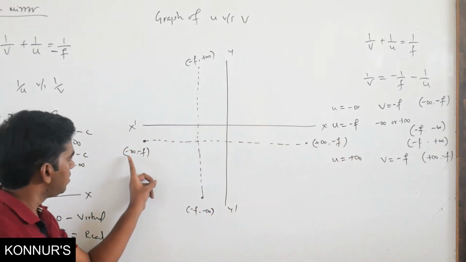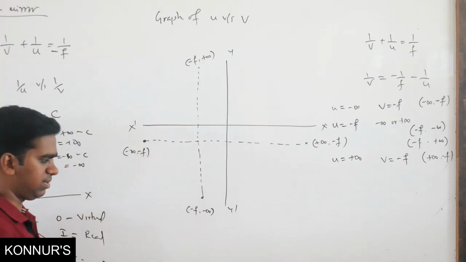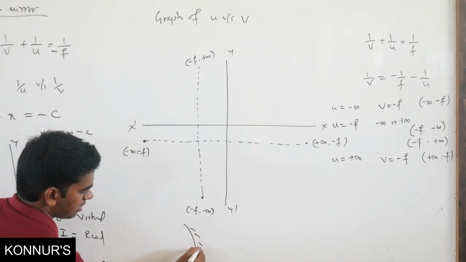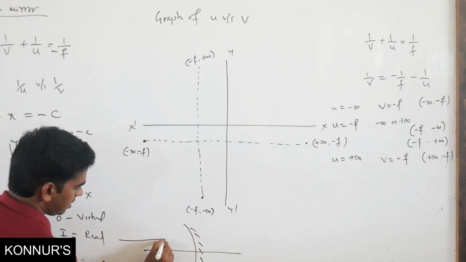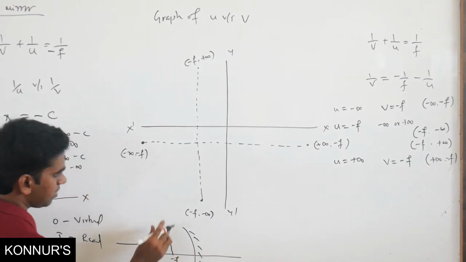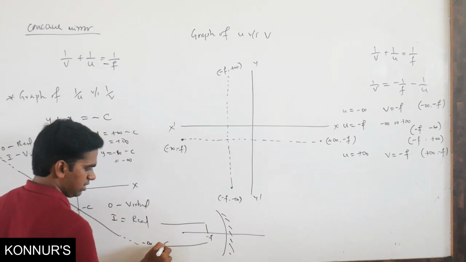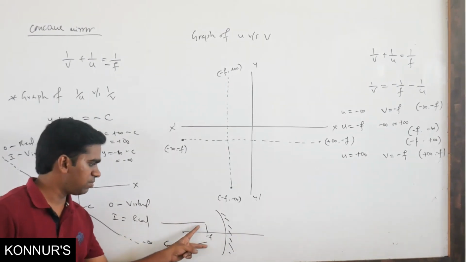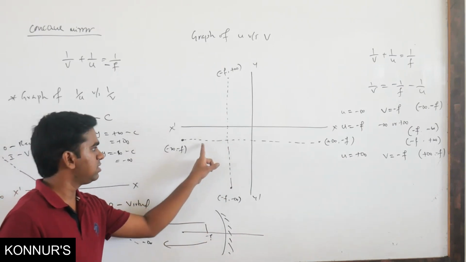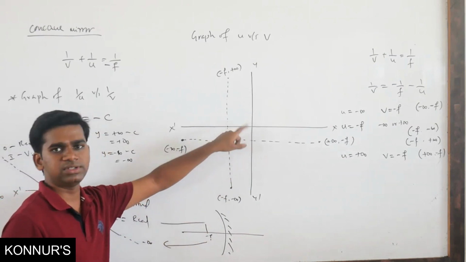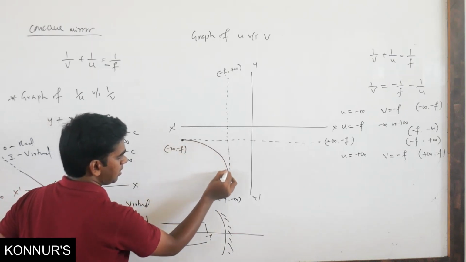See here, this is minus infinity to minus f, again minus f to minus infinity. If this is your mirror, the object will come from minus infinity to minus f, and the image is going from minus infinity to minus f. Again the image is going here only. That means neither object nor image is coming to 0. So this curve will not pass through the origin because 0 is not there. So this is the curve going to be here.